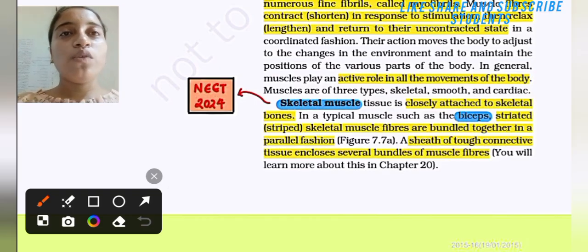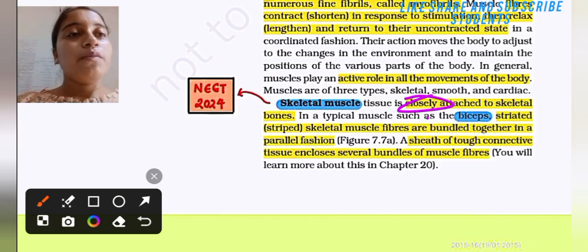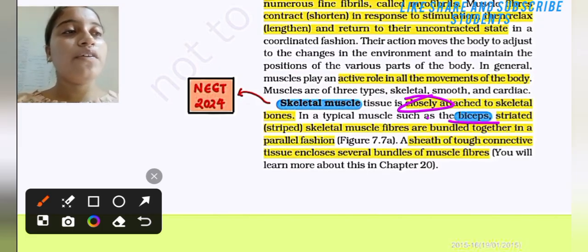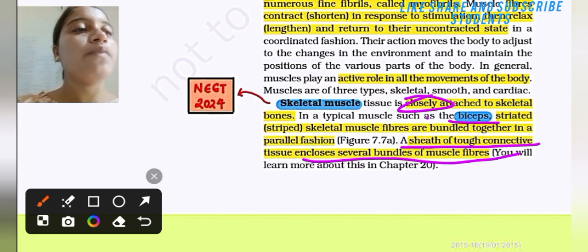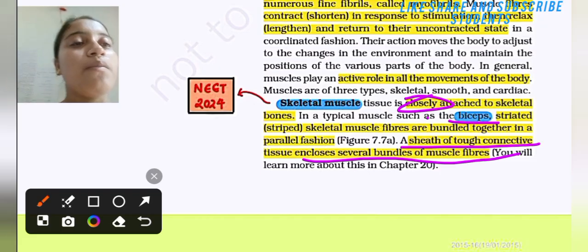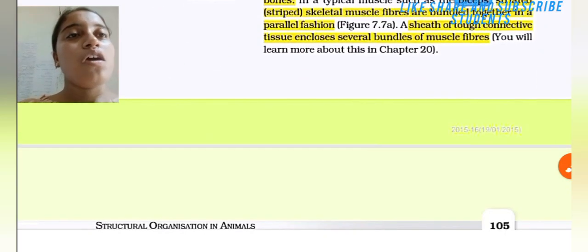Skeletal muscles are closely attached. In typical muscles such as the biceps, striated skeletal muscle fibers are bundled together in a parallel fashion. A sheath of tough connective tissue encloses several bundles of muscle fiber. You will learn more about this in chapter 20. Okay. Then